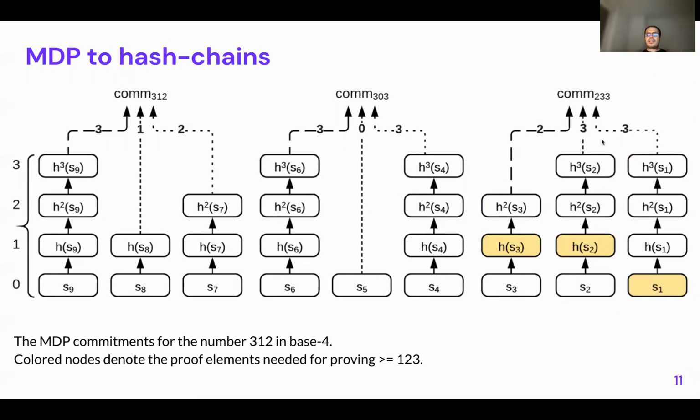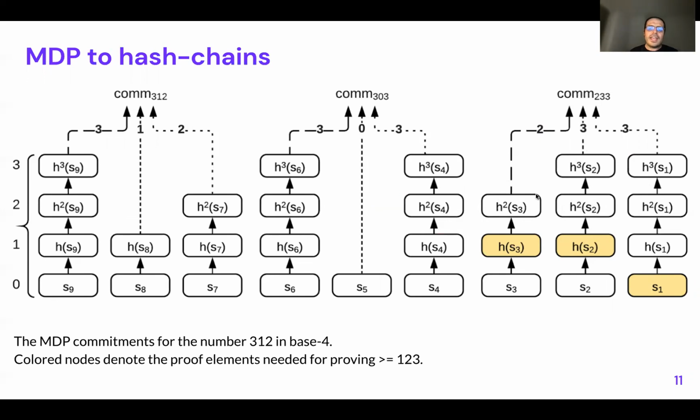What's the trick here? The trick is that HashWires is like a one-time witness in this distribution scheme, where if Alice receives all of these 3 commitments, she can pick which one to use every time she's requested to provide a proof. That's the benefit, because if Alice is requested to provide the proof for 123, she will go on the right side because this one can encode any number below 233. And she can provide the yellow node as a proof. This is true because this yellow node can prove 101. This node can be hashed twice by Bob, so 012. So Bob is sure that you have at least 2 here, and Bob is sure that you have at least 3 here.